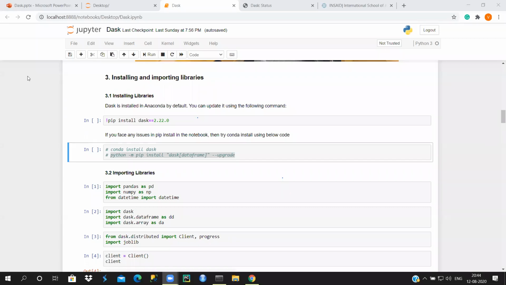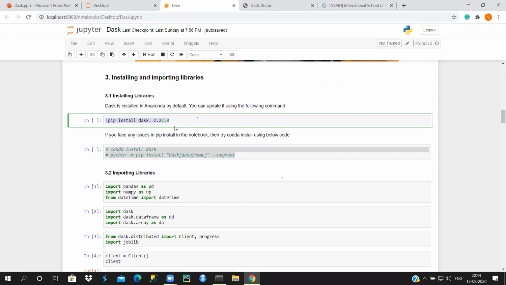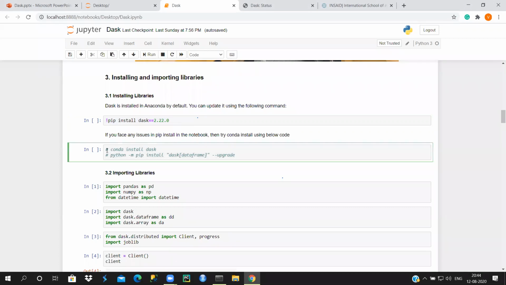It's 2.22.0 which we will be using. Yes, absolutely. Okay, this is the answer. The data set can be larger than your RAM, yes. Yeah, right. Okay, guys, let's move forward. So installation, I have made it pretty clear. First, you need to run this code to install from your notebook. If any issues come up, then you can use the conda install option here, right? You can do these things. Are we clear with the installation part?